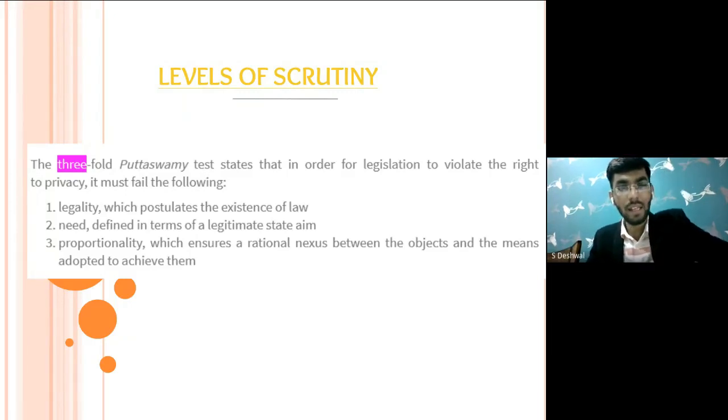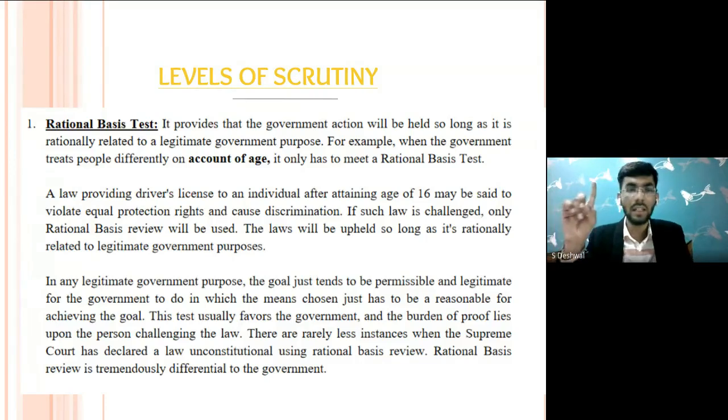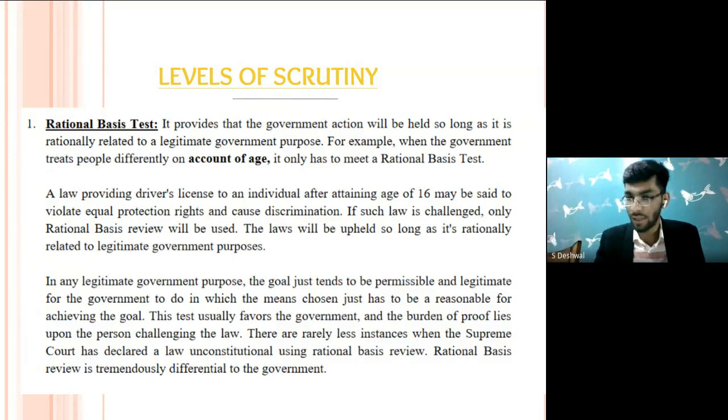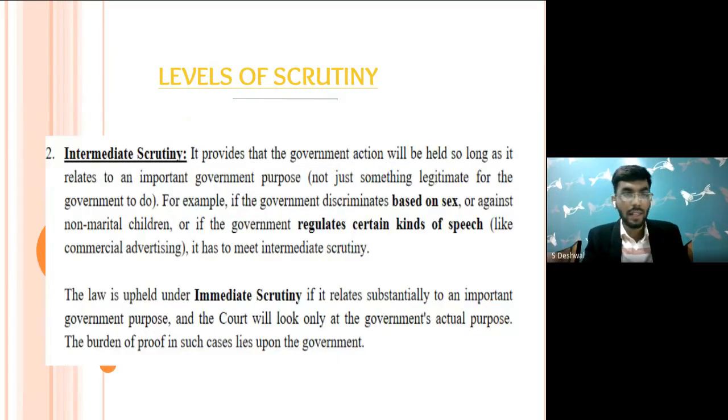So now comes this scrutiny, level of scrutiny under the US constitutional law, under the US constitution. So please note it down. There are three levels. So write down the first one. The first test is rational basis test. Second one is intermediate scrutiny.